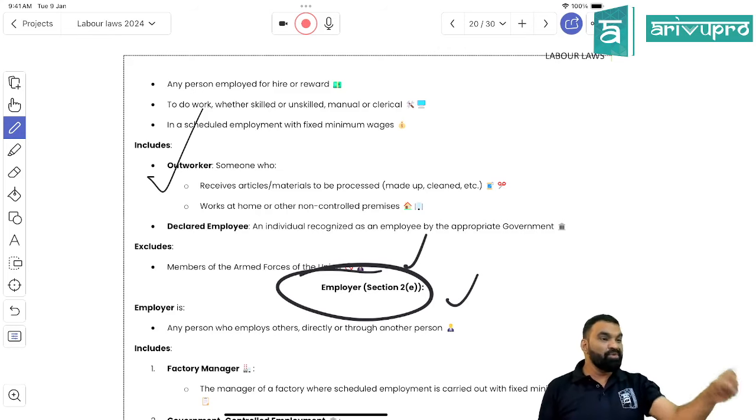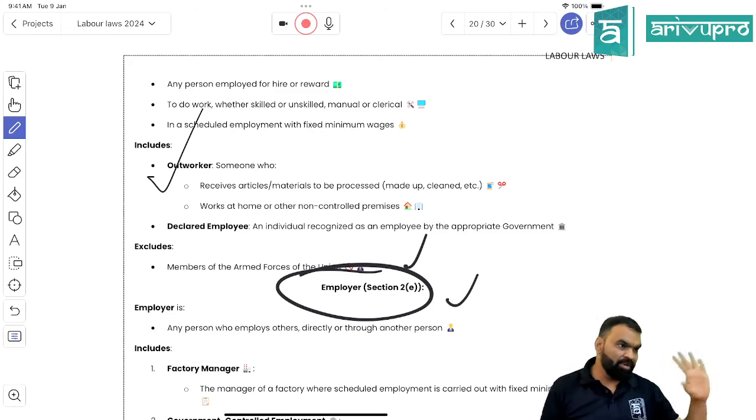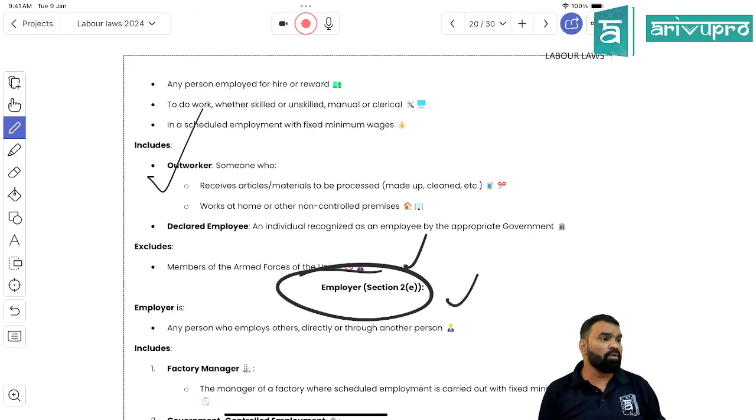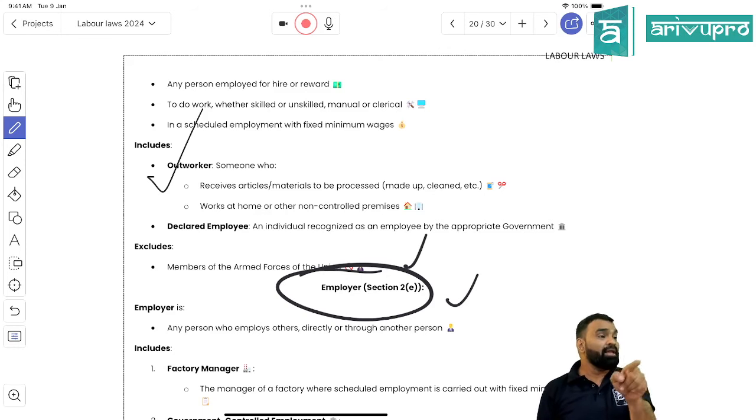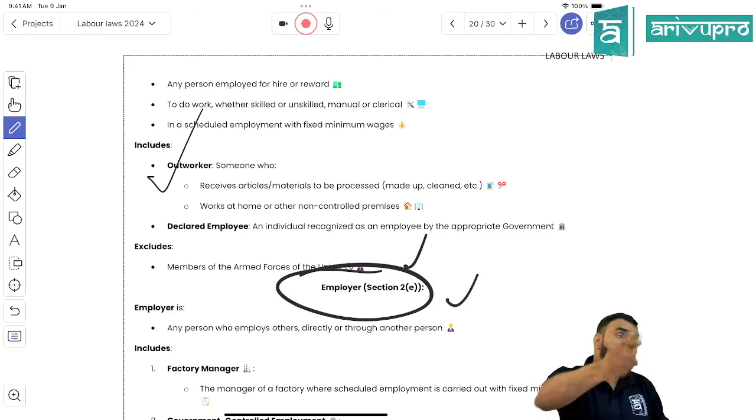Any individual who has been appointed in an establishment for performing scheduled employment, right? He is eligible for minimum wage. You have to pay minimum wage to him. Employee does not include a person who is performing any employment which is not a scheduled employment, or any person who has been appointed as an apprentice or a trainee, right? Or the third thing: an out worker would come under the definition of employee.